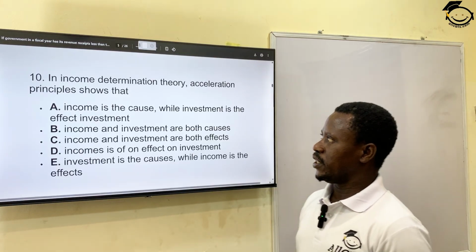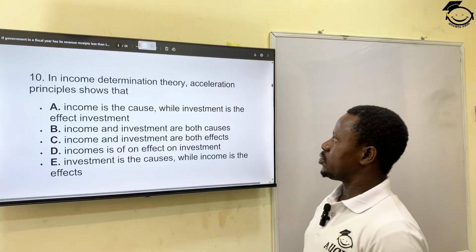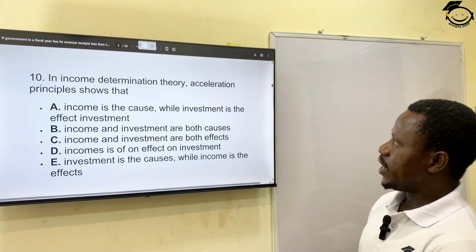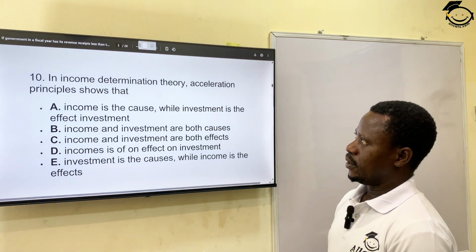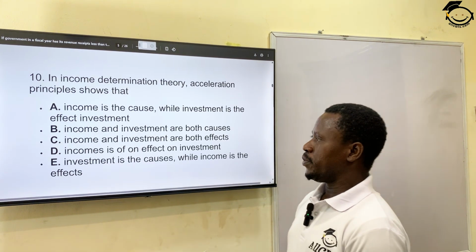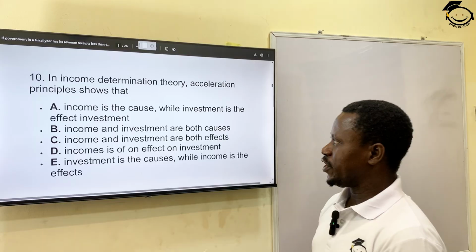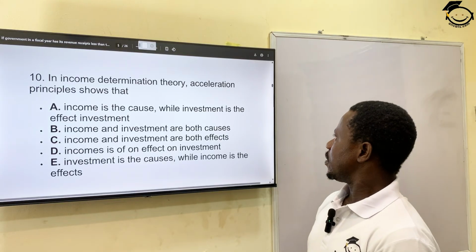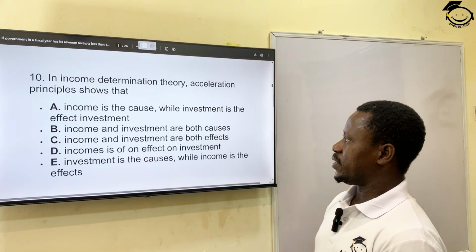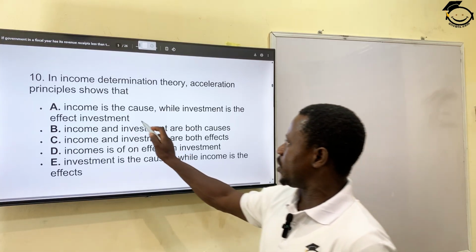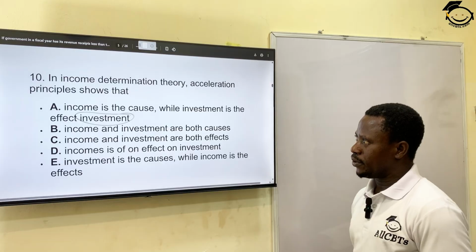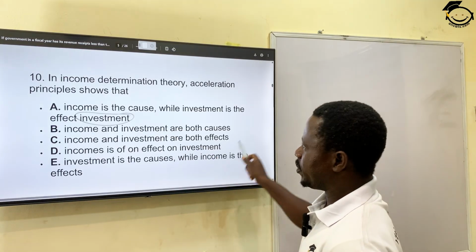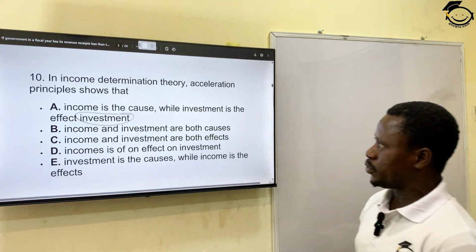The next question is, in income determination theory, a selection principle shows that: A, income is the cause, while investment is the effect. I don't see this coming up again here. This is a tautology. There's an error, maybe a typographical error. Income is the cause, while investment is the effect. That's how it's supposed to read.